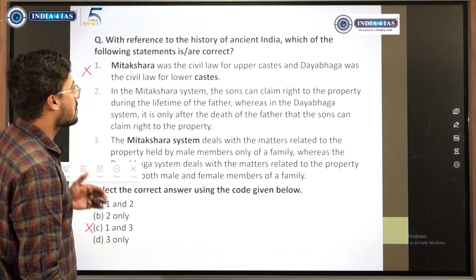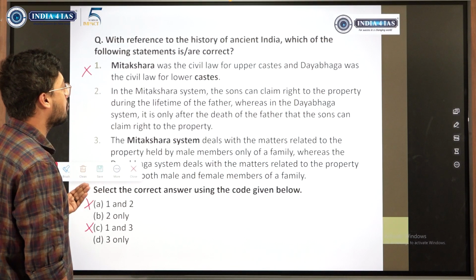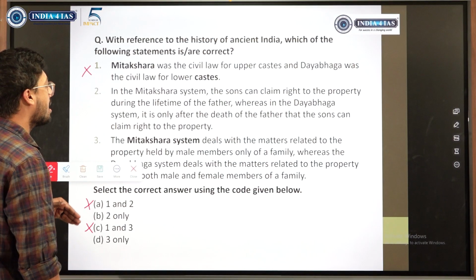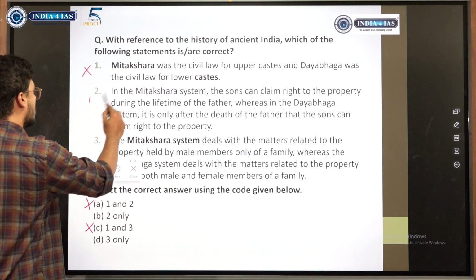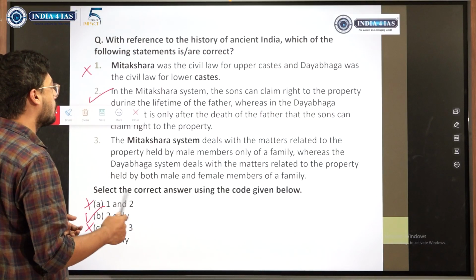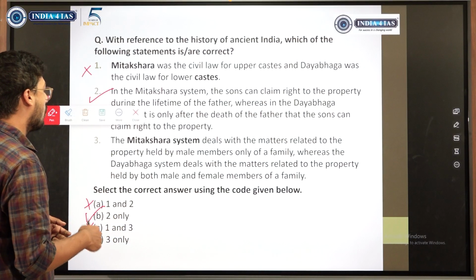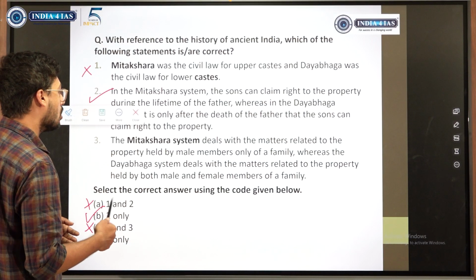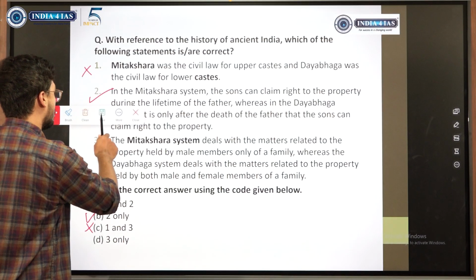In the Mitakshara system, the son can claim the right to property during the lifetime of the father, whereas in Dayabaga it is only after the death of the father. So 2 is correct, the answer is 2. The Mitakshara system deals with matters related to property held by male members only, whereas the Dayabaga system deals with matters held by both male and female.